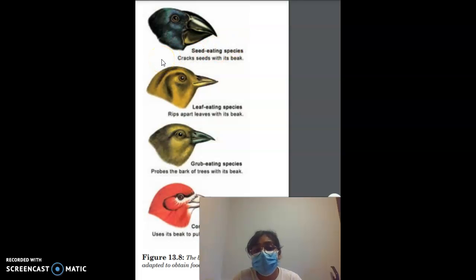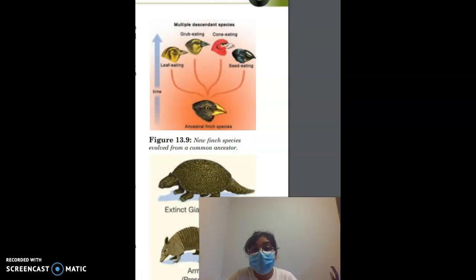And he began to think about why they became different from each other. Over many generations, they had no choice but to evolve, right? So that they could make sure they had enough food. Now, if you look at the picture here, we know that the ancestral finch species looked like this. But over time, they adapted and they had multiple descendant species.